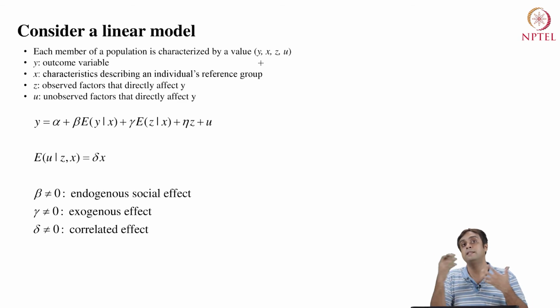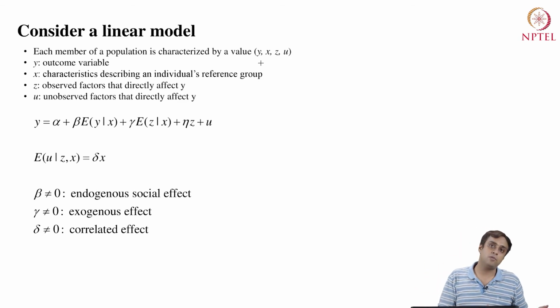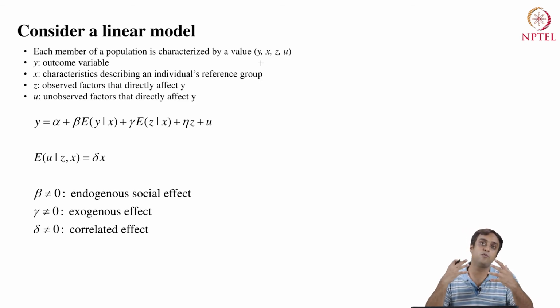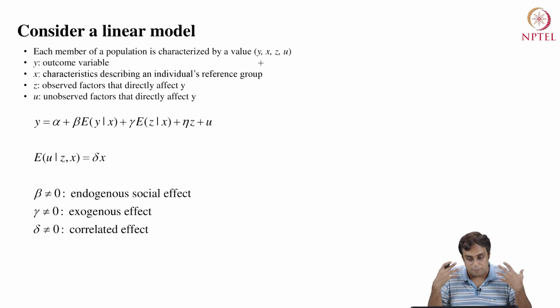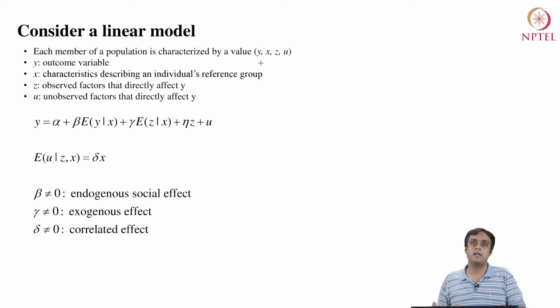Now the reference group could be an ethnic group, a family background, or an economic class. It is a reference group with which this individual affiliates. It could even be a union of some kind, or a student body of some kind. Y is my decision, my outcome variable that I'm trying to understand and explain. X is the group to which I, being the observee, belong or affiliate with.